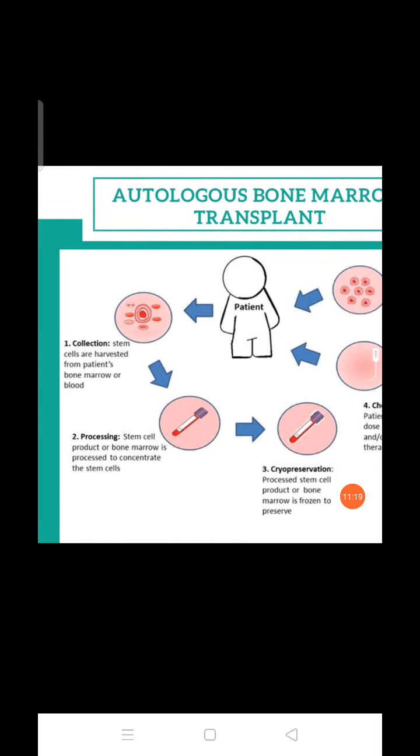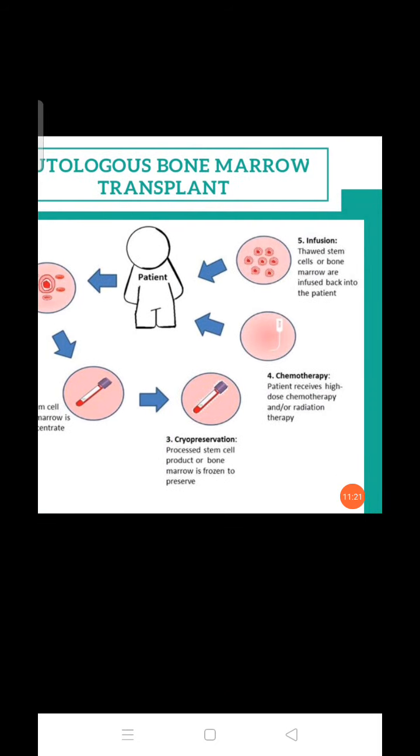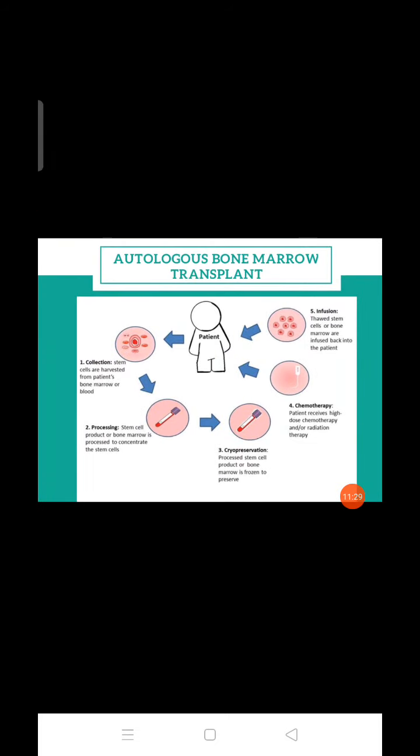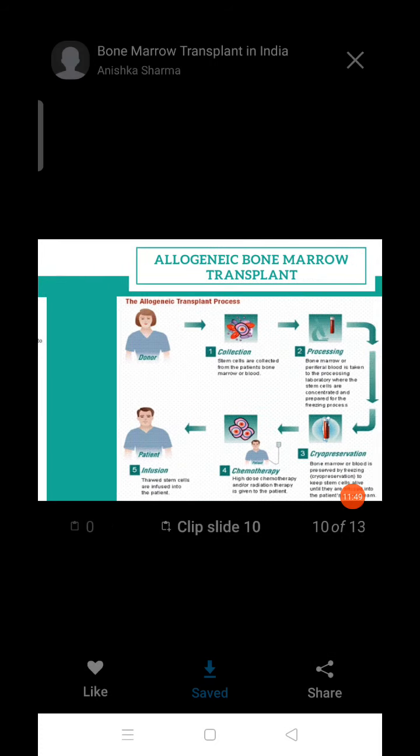Next is chemotherapy. The patient receives a high dose of chemotherapy and radiation therapy, and after that we have to infuse the stem cells. From the patient's own body only we took them, then again we do the processing and cryopreservation, cryo meaning frozen. Then the patient goes for chemotherapy and radiation therapy, and then we infuse the cells back into the patient. That is autologous.